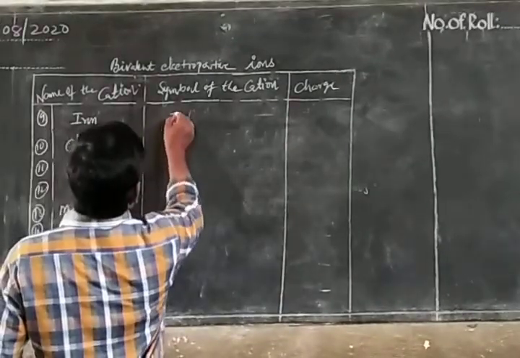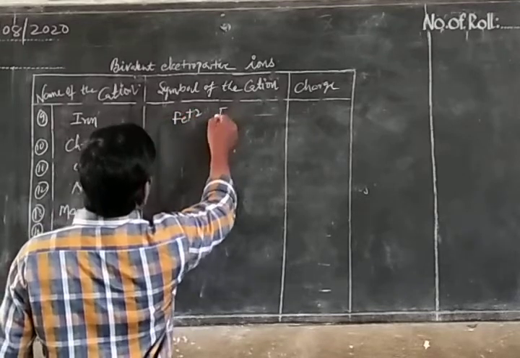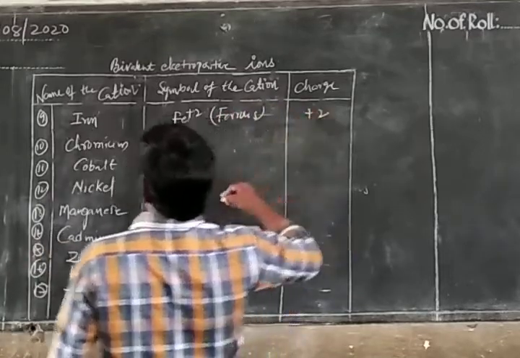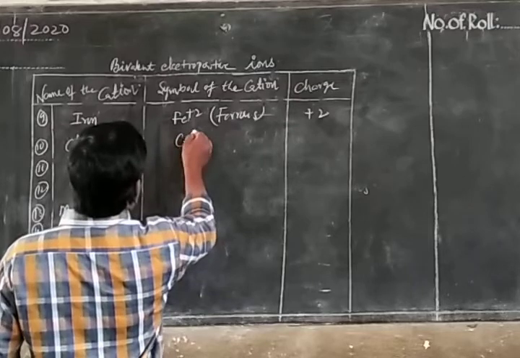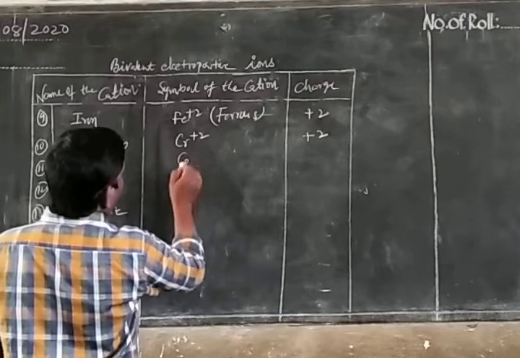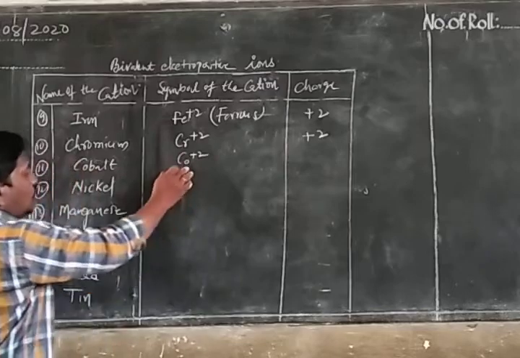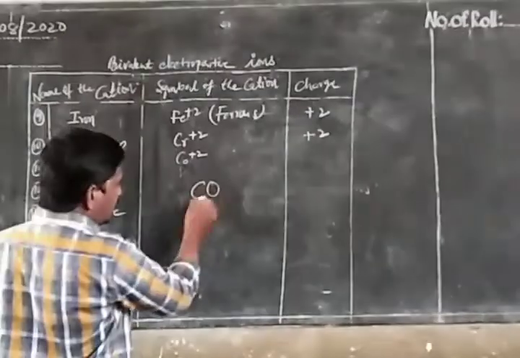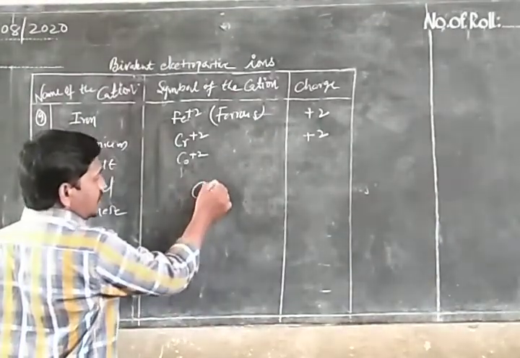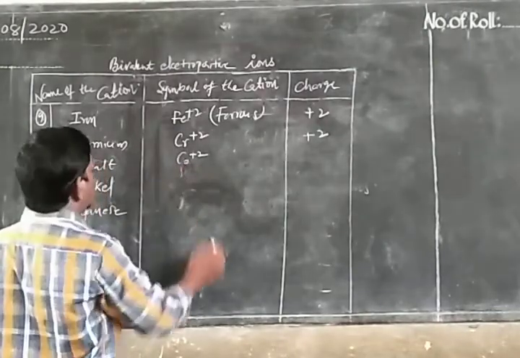Iron, Fe plus 2, that means ferrous, charge plus 2, and chromium, Cr plus 2, cobalt, Co plus 2. We have to write a small o. This is carbon monoxide, CO, but this is big O. Find the difference. Write small o, Co plus 2.